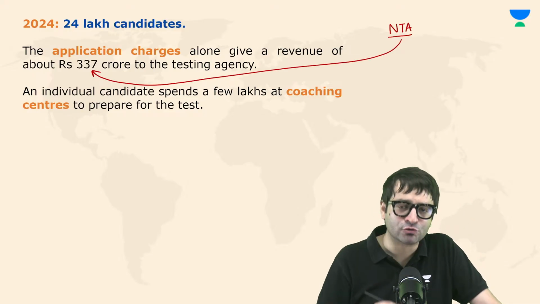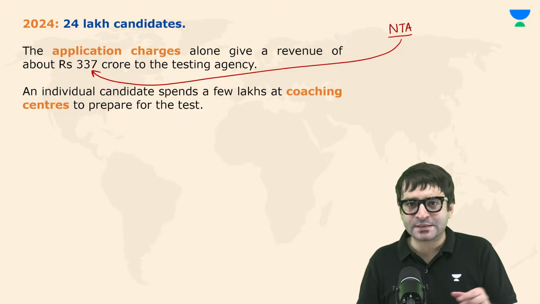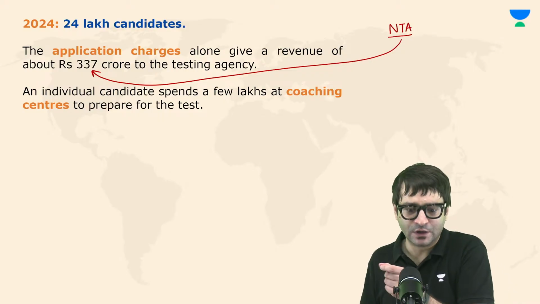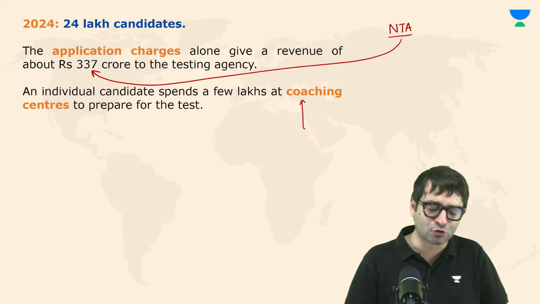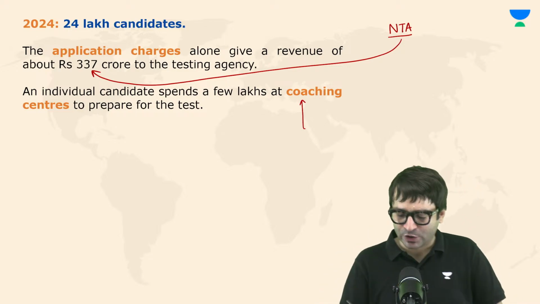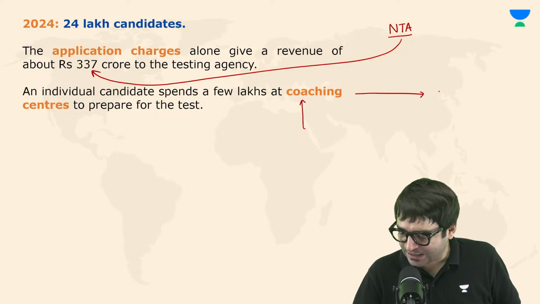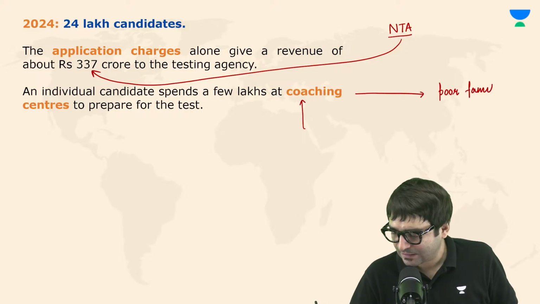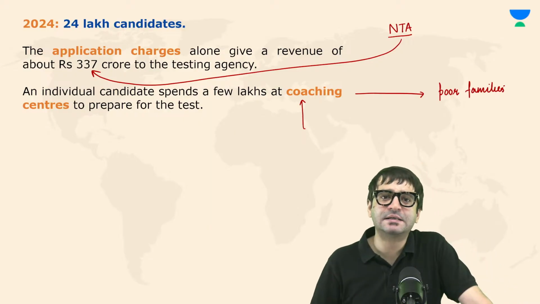But that's not the only issue. The other issue is that students have to pay lakhs of rupees to get admission at various coaching institutes to prepare for this examination, which would basically mean that candidates belonging to poor families are at a disadvantage.